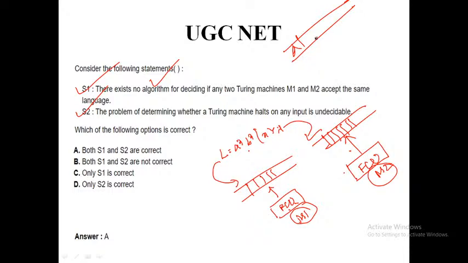We are human beings, we are also machines, we can make mistakes. So a Turing machine can also make mistakes, but when it will make a mistake is unpredictable. That is why this problem is also undecidable. That's why statement number 1 is correct and statement 2 is also correct. Both of them are correct. So our correct answer is option A.